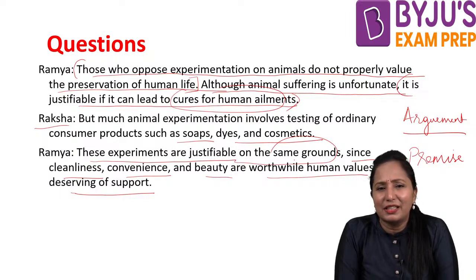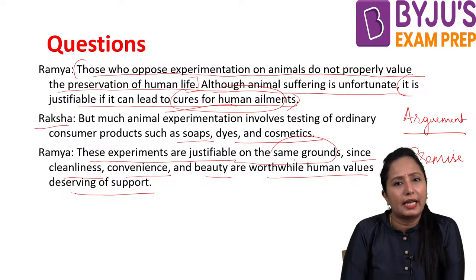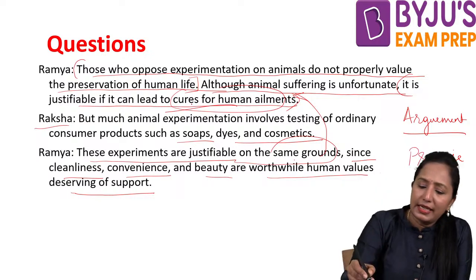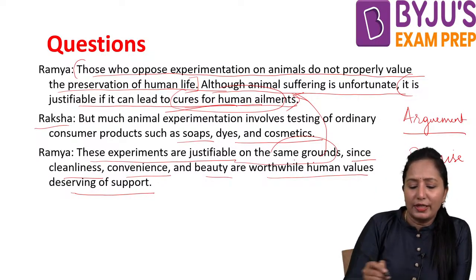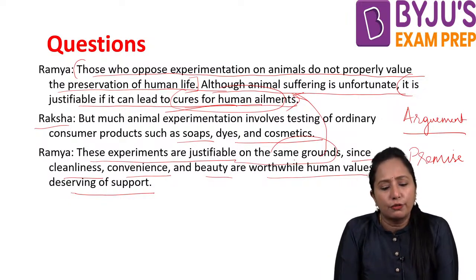Don't you think she is hasty with the decision? Isn't it? She is just saying that those who are opposing animal experimentation don't actually care for human life. But on what ground is she saying that they are not caring for human life? Here she is trying to say cures for human ailments, but then she says on the same grounds. It is a serious condition, but how can we relate cleanliness, convenience and beauty on the same grounds as the solution for human ailments?